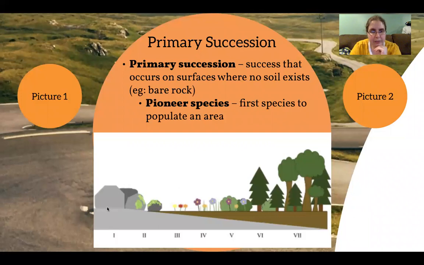We look at this picture down here, we have plain rock, and here, these green things growing on the rocks, those are lichen. Lichen are a great pioneer species. They don't need soil to grow on. They can actually just attach to the rock and grow from there. Now, over many, many generations, the lichen are going to grow, reproduce, and then die.